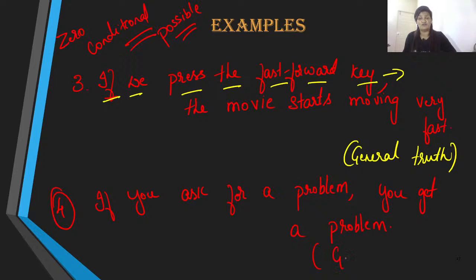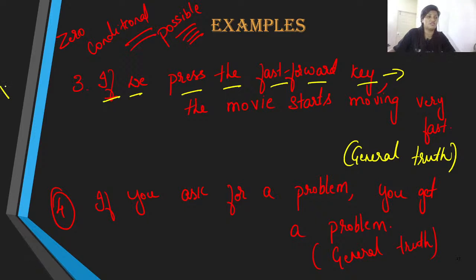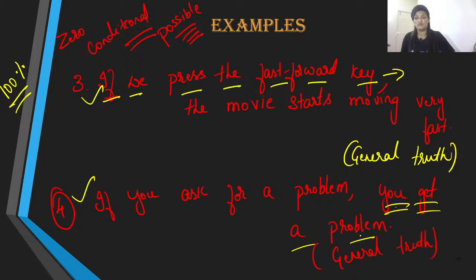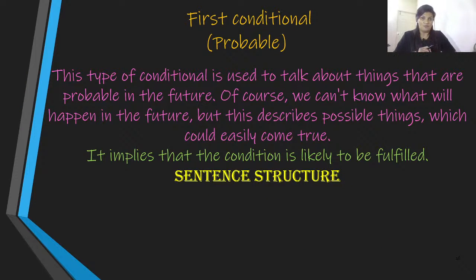Again, another general truth. So here it specifically says possible. The possibility of the other condition happening is 100%. It will for sure happen. If one condition is fulfilled, that is, when the if clause is fulfilled, the other action is definitely going to happen. This is called zero conditional, and the sentence structure that we use is both simple present. So this is our zero conditional, or we also refer to that as possible conditional.